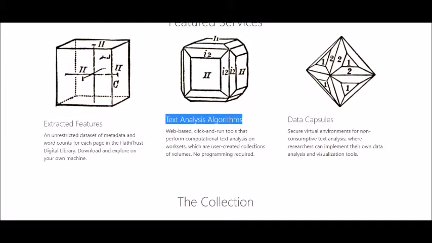Now for example, here when you see the first page, you will see that the featured services are that you can extract features from the library itself, that is the HathiTrust digital library, and here you have got the unrestricted data set of metadata and word counts. Slowly, when you are talking about content analysis of various reports or books, I haven't yet given you that kind of introduction, that yes, there are two varieties of content analysis that we do, one at the conceptual level and the other at the relational level.